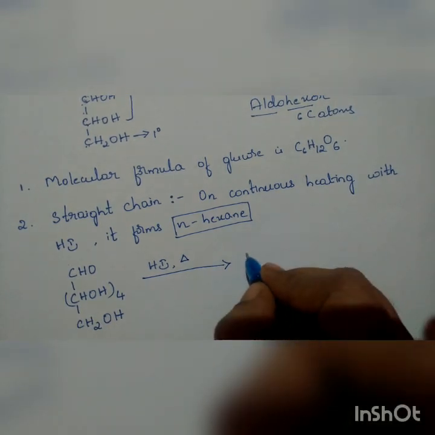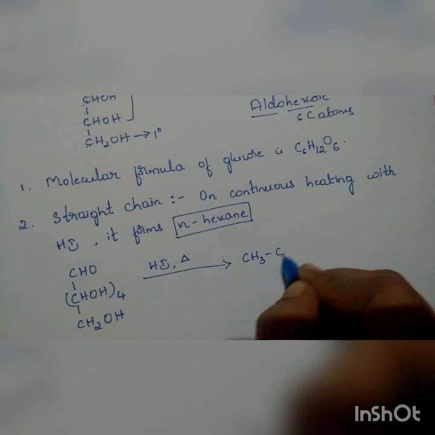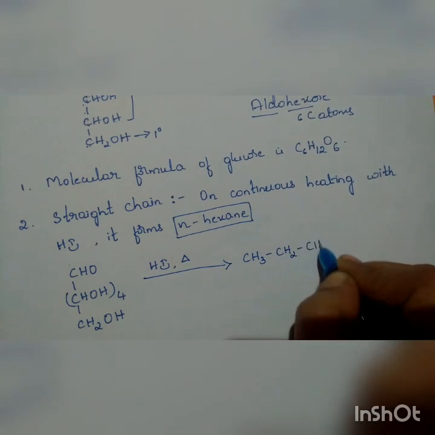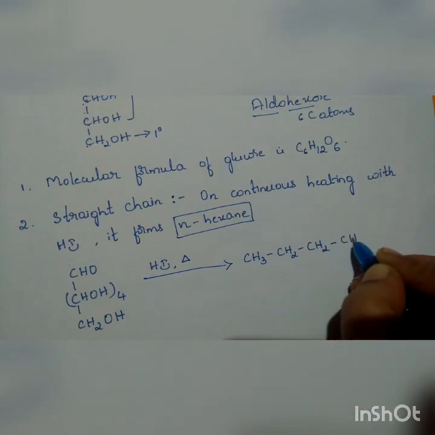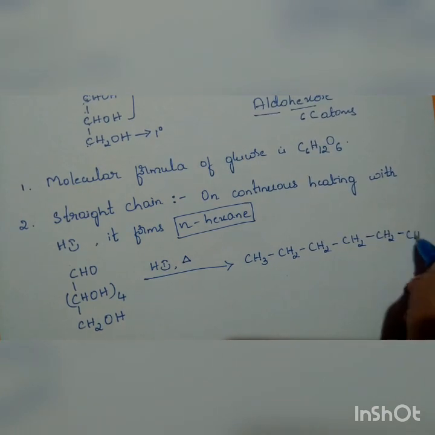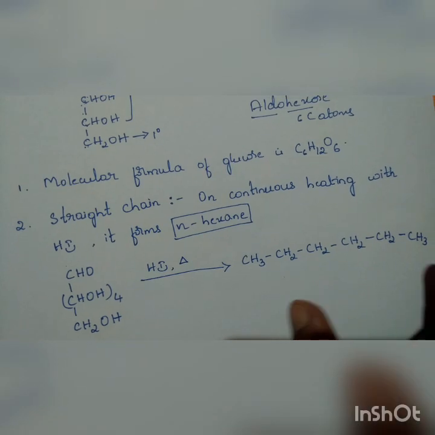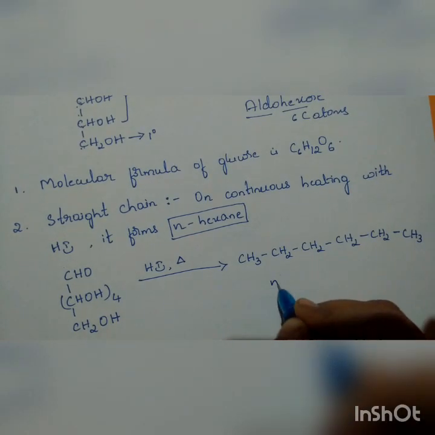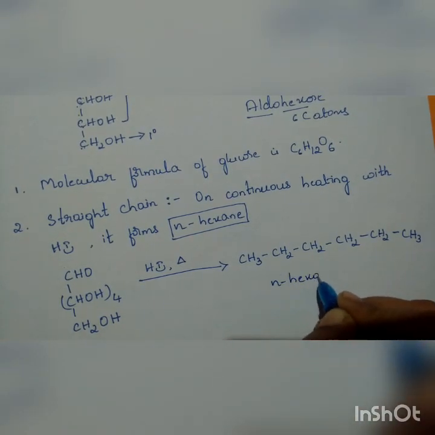This is being converted to CH3, CH2, CH2, CH2, CH2, CH3. That we can name as n-hexane.